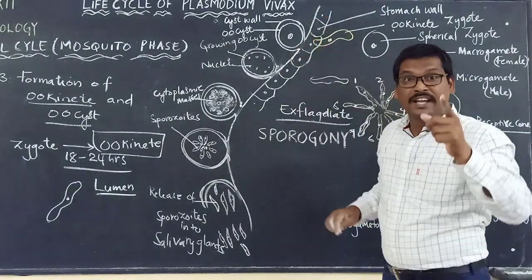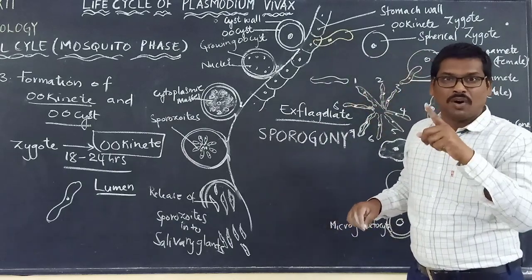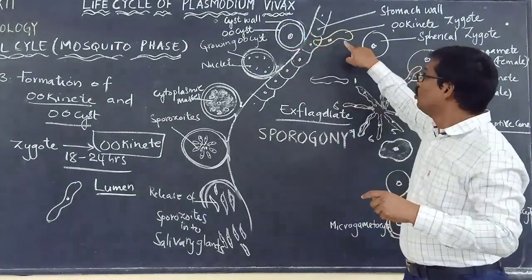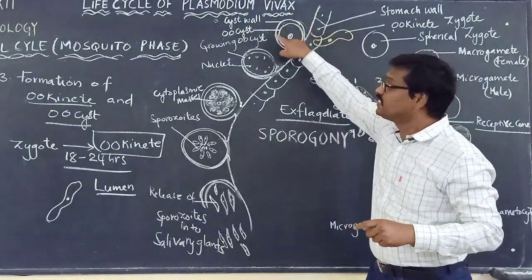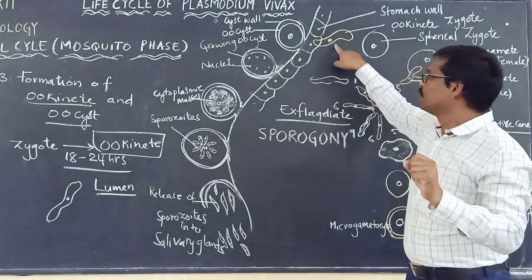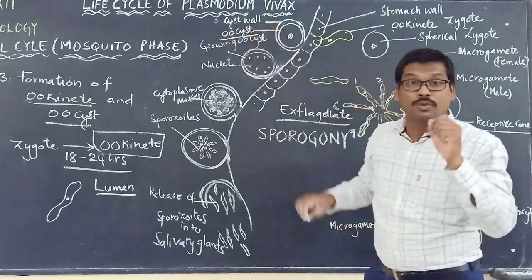After coming there, it produces a cyst wall to protect itself. Once the ookinete produces the cyst wall, what do we call it? Oocyst.